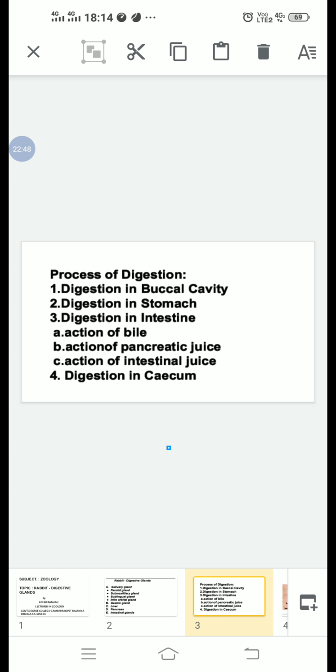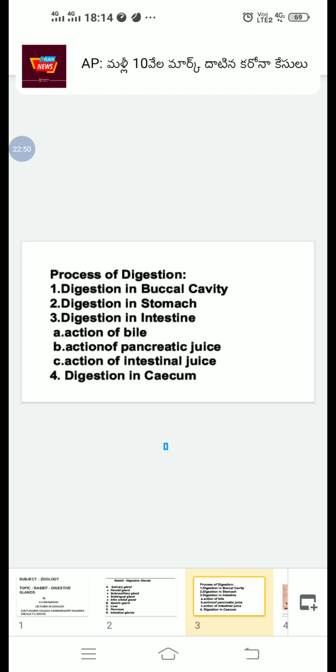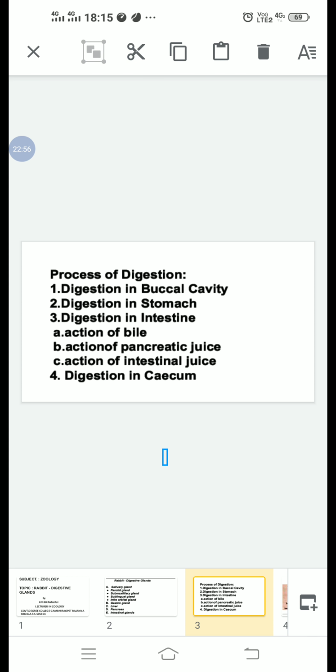In suckling mammals, renin prevents the flow of milk from the stomach into the intestine in the presence of calcium. Renin changes the milk protein caseinogen into paracasein and proteose.